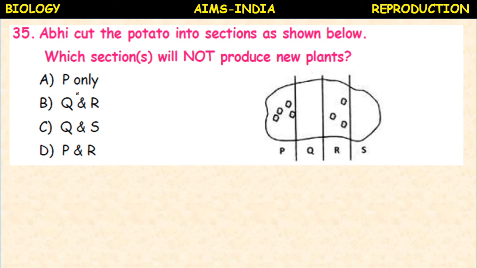Okay. So in P and R there are some bud like structures we can observe here, whereas in Q and S there are no such. So the portions Q and S will not produce new plants because no eyes, isn't it?